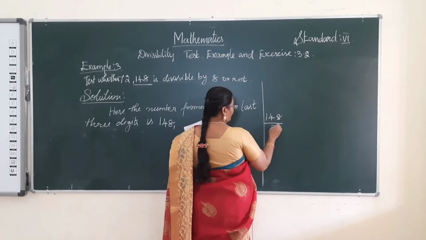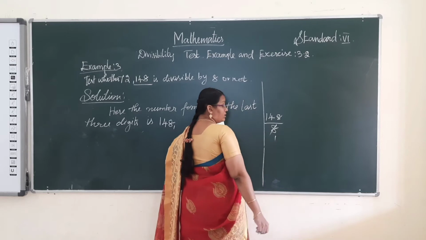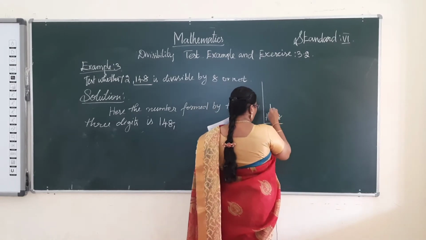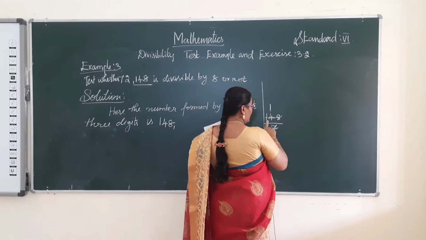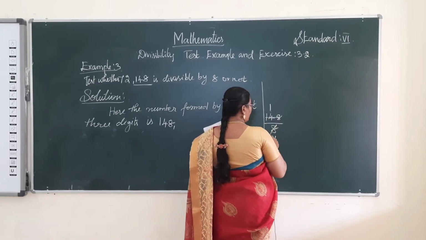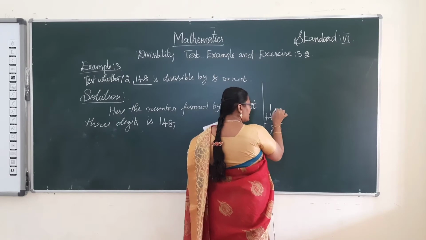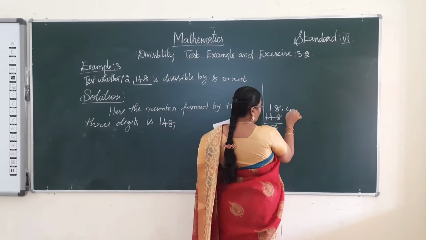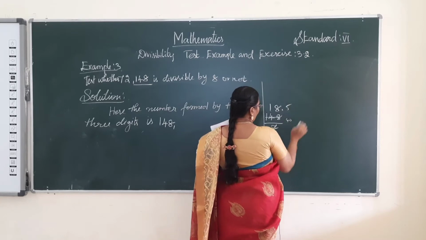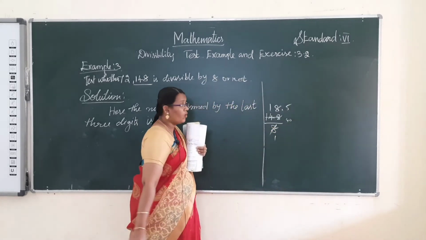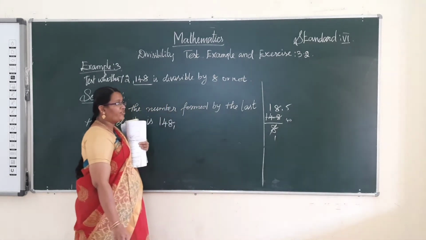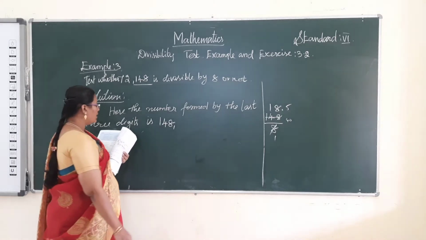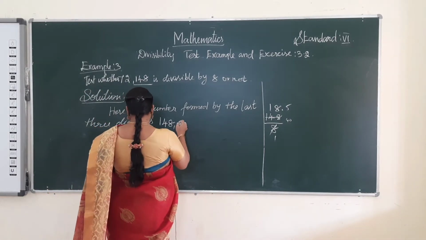How many times? 8 ones are 8, 8 twos are 16, so it's not possible, only one time. 8 ones are 8, remaining 6, so 68. How many times? 8 eights are 64, remaining 4. Add 0, so 40. 8 fives are 40. So the quotient is 18.5. So it is not divisible by 8.